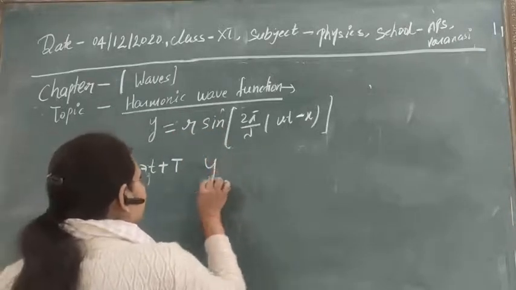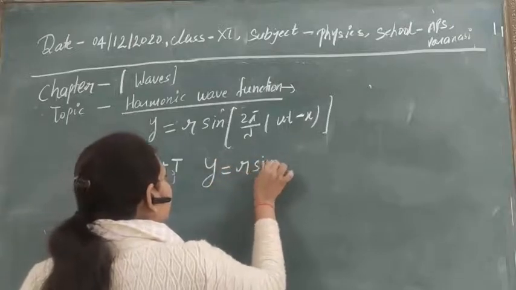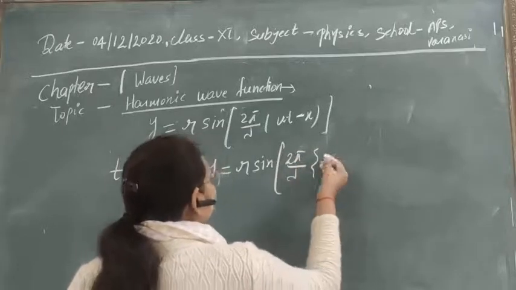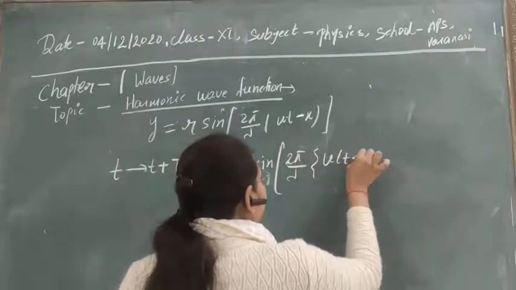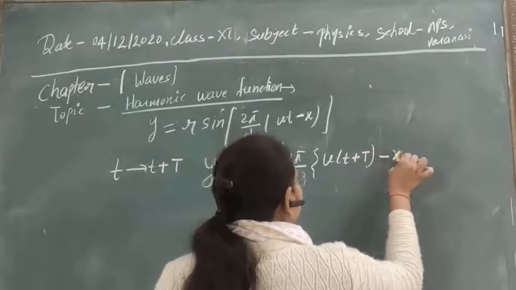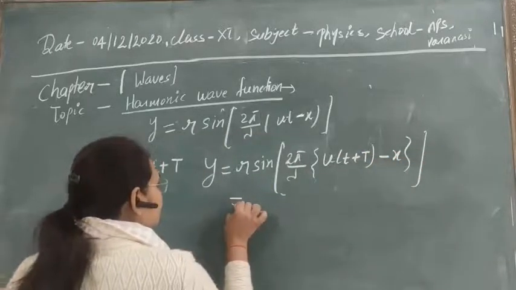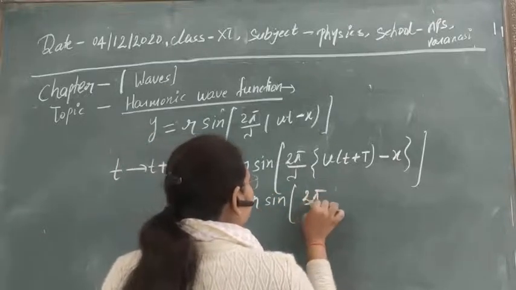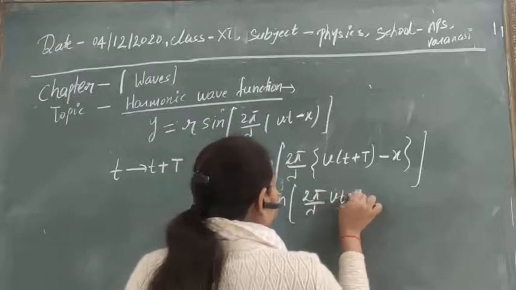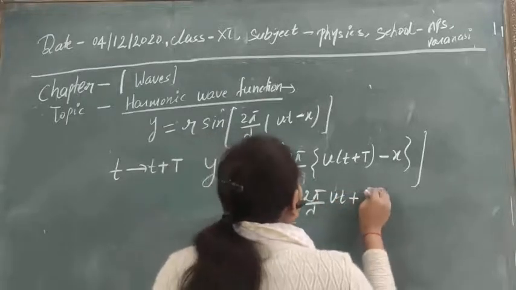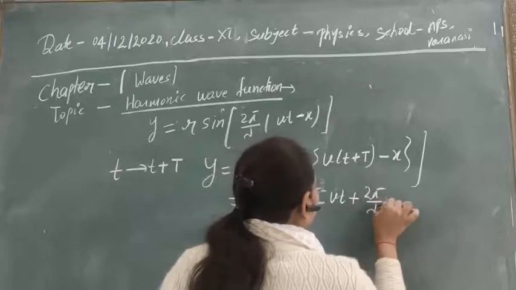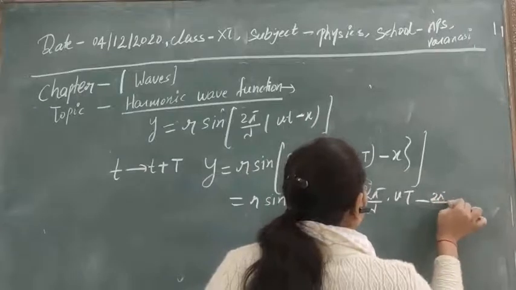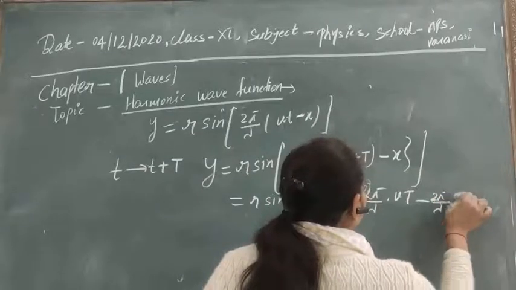So y is equal to r sin 2 pi by lambda (v(t plus T) minus x). Let's solve it again. This is r sin of 2 pi by lambda vt plus 2 pi by lambda v into T minus 2 pi by lambda into x.